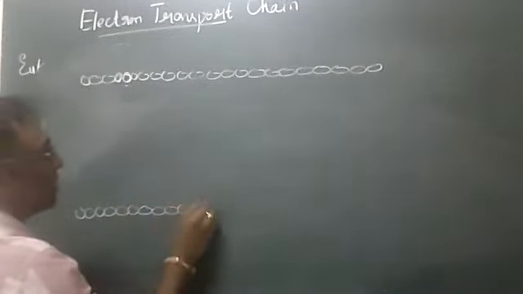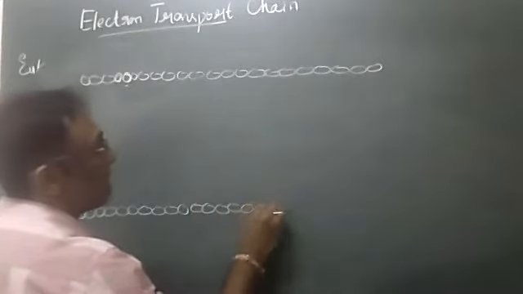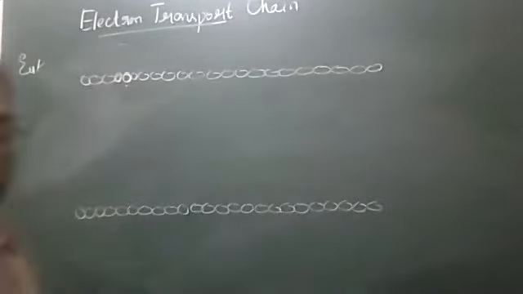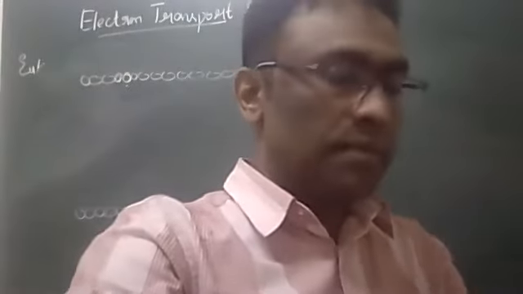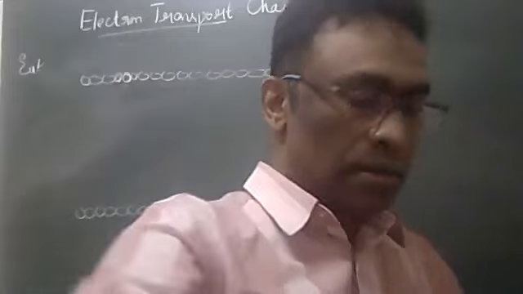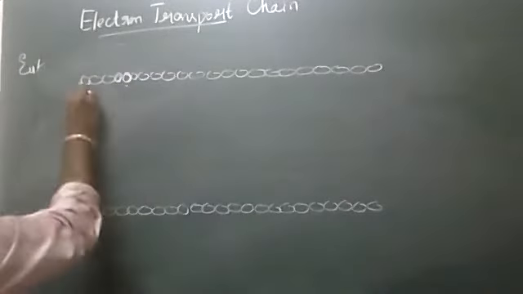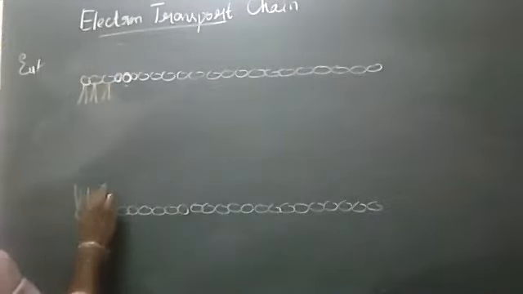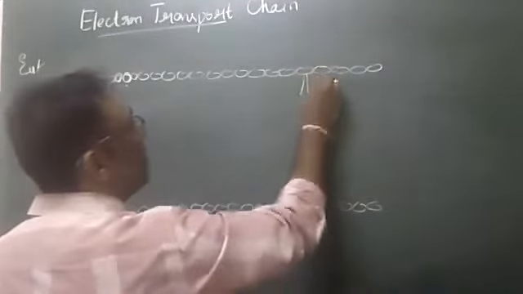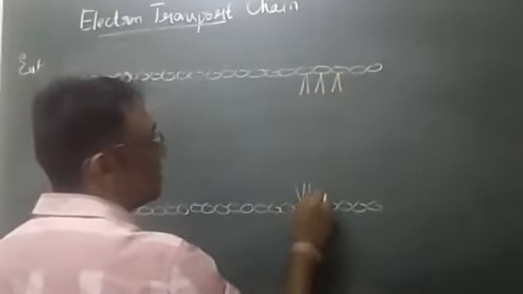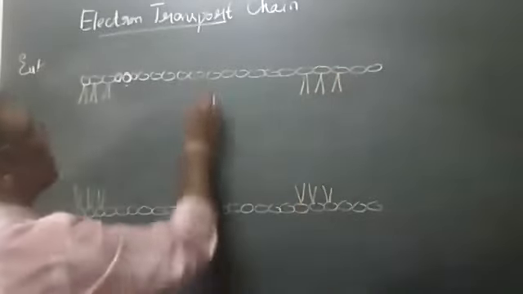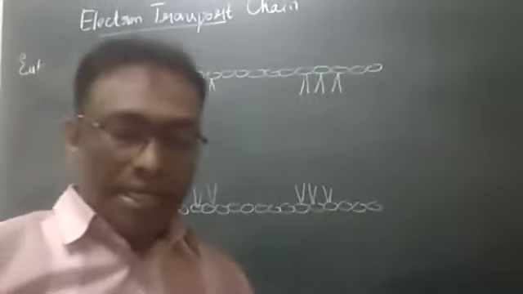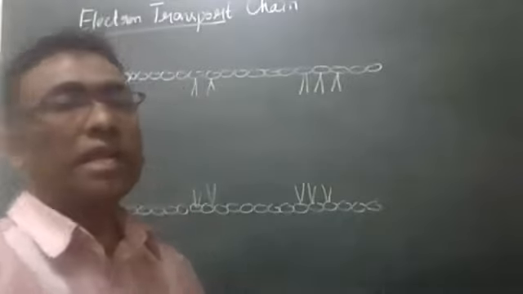These are the phosphates. And let us draw the lipids. These are the lipids. I'm drawing the lipids in a few places, just to represent them. Now let us write the various electron carriers.